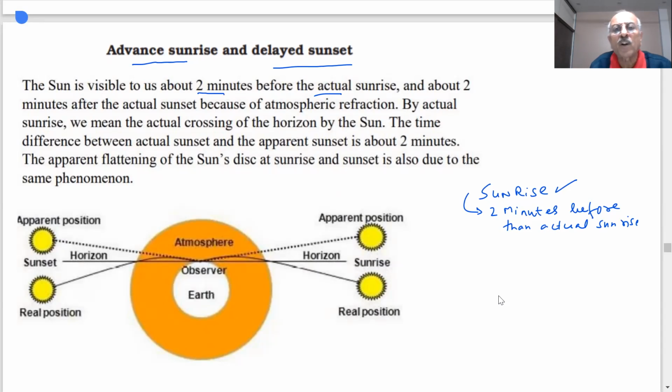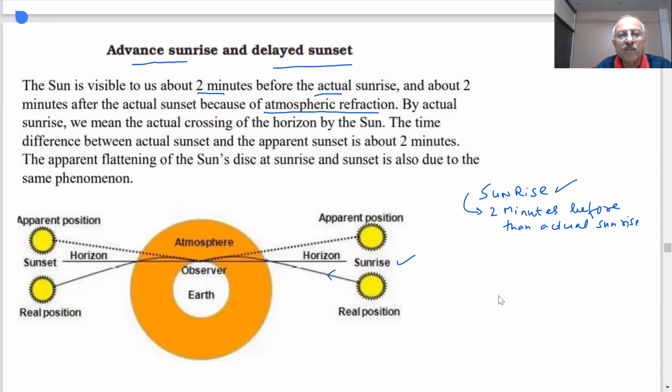This is due to atmospheric refraction. See, this is our horizon, student. This is our horizon. This is the real position of the Sun, as you can see. We are talking of sunrise. Real position of the Sun. As the light is coming from the Sun, student, what is happening? It undergoes refraction. You can see this light from the Sun here. It undergoes refraction, student. This is your atmosphere. The rays are coming from the Sun. What is happening? It undergoes refraction.